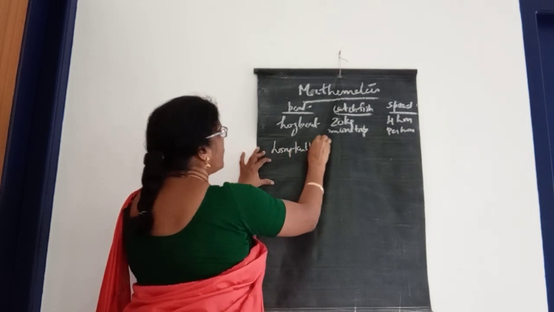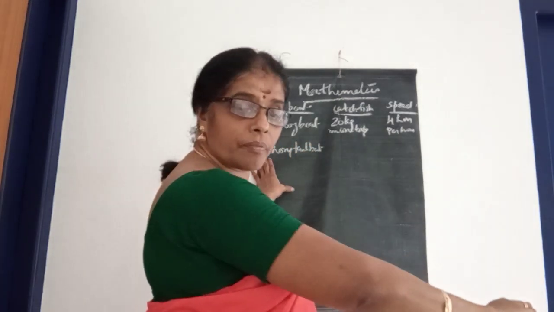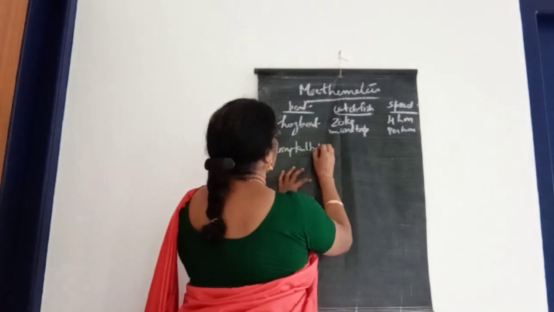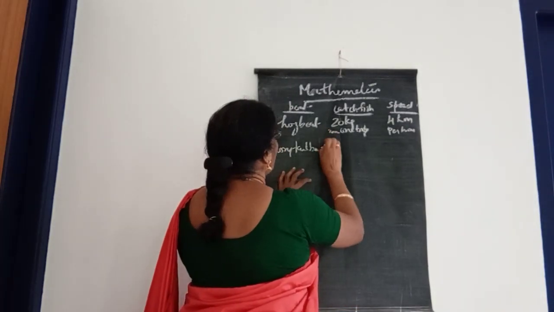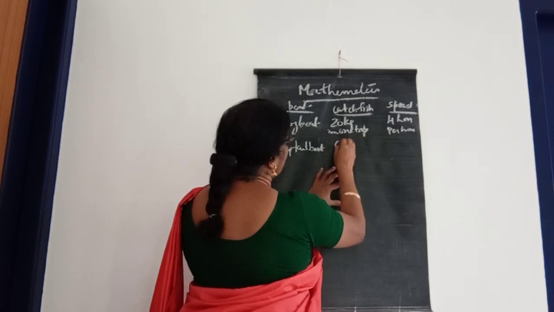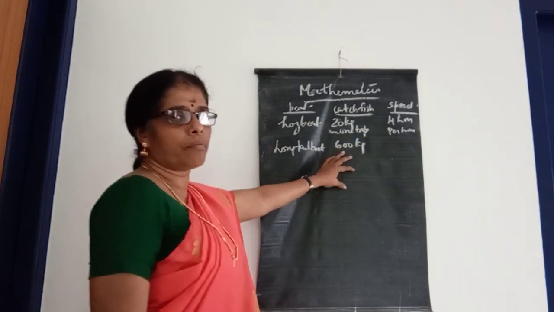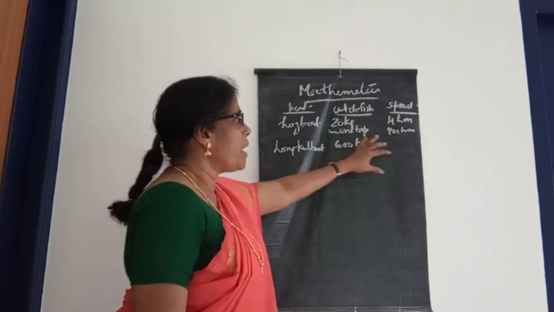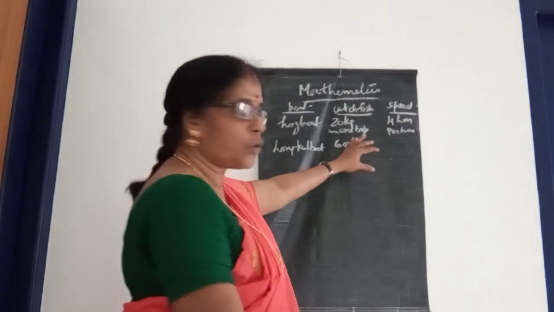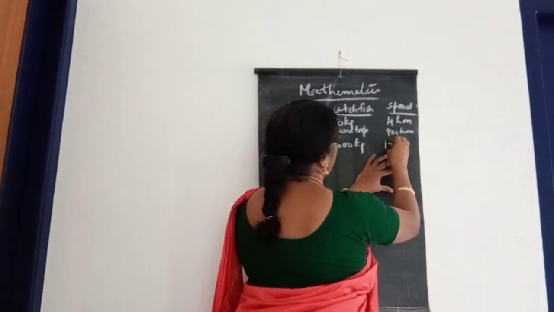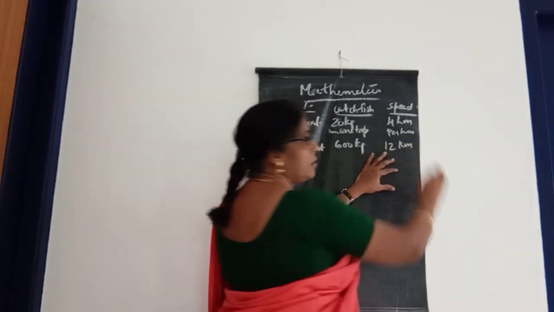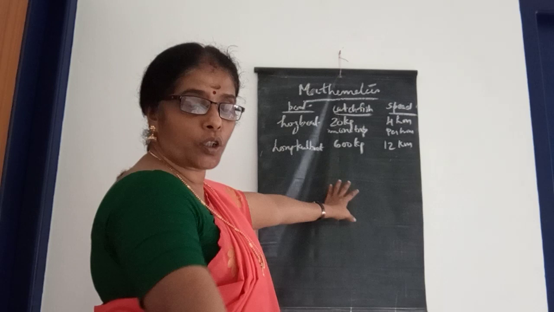Next one, the long tail boat: 600 kilograms in one trip, and the speed of that boat is 12 kilometers per hour. And next is the motor boat.